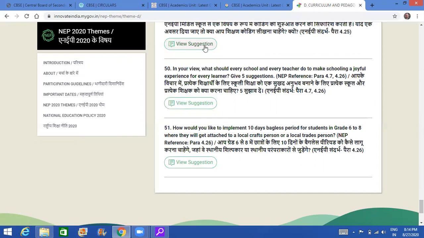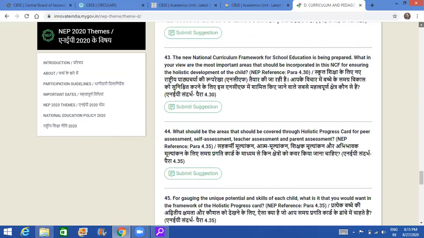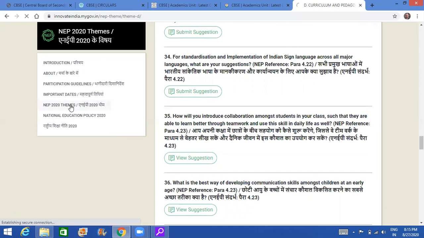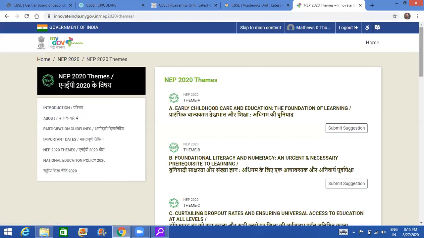So I have already given the suggestions here, so that is why it is given view suggestion. But if you are doing it for first time, it will be given submit suggestion. So I have already given my suggestions. I have completed this task and I have submitted everything. So that is why it is view suggestion. But for you, when you are doing it first time, it will be submit suggestion. So submit suggestion, and this is one theme that I have taken, but you could have taken any other theme and explained all this. So आपके दूसरे themes जो हैं उसके हिसाब से आप कर सकते हैं, whichever is your